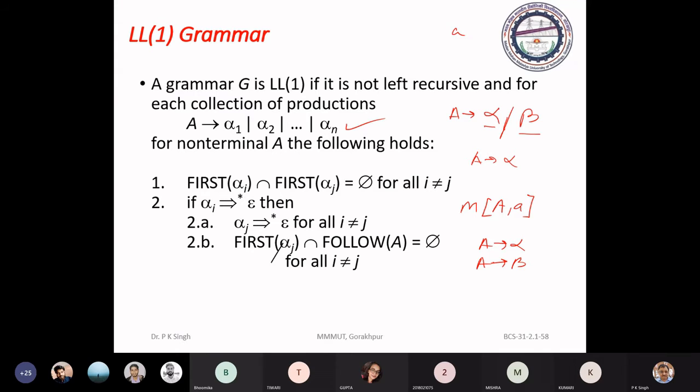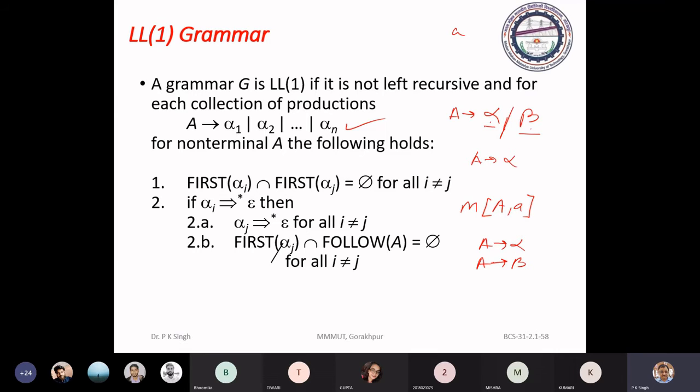So the first condition for the grammar to be LL1 is that the intersection of first of alpha and first of beta must be disjoint. That intersection must be null.